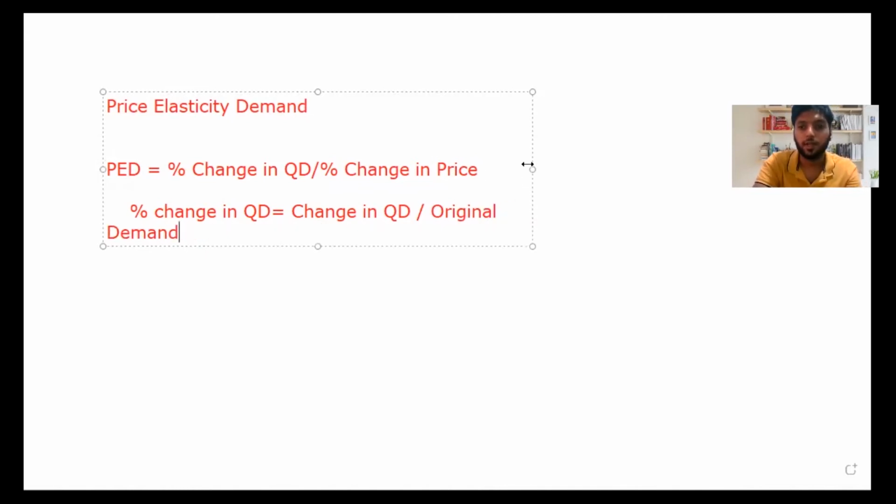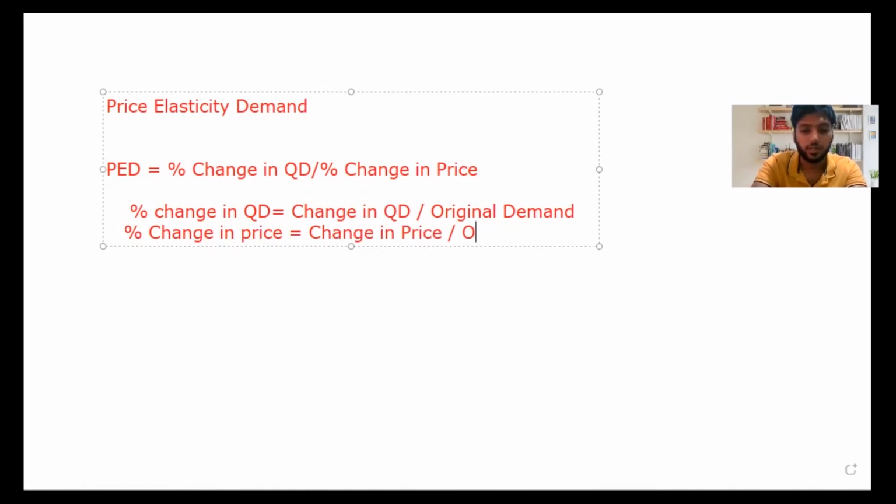When you are doing an MCQ, I'll teach you how to do this. Then, when you are finding the percentage change in price, I'll show you an example for your knowledge. It is change in price divided by original price.